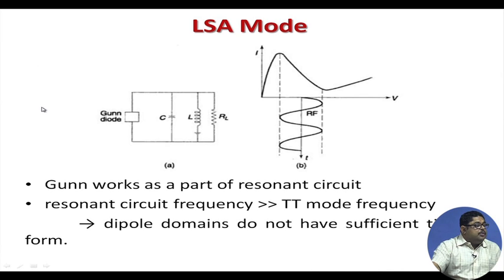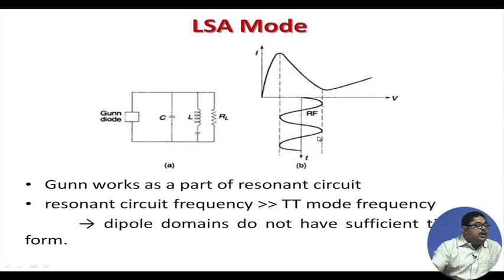Now, what is an LSA mode? Here we do some external thing, we connect that Gunn diode to a resonance circuit, RLC. So, the Gunn diode works as a part of the resonance circuit. Now, the resonance circuit frequency is much greater than the TT mode frequency. So, whatever the Gunn diode was producing in TT mode, the RLC circuit resonance frequency is much higher.